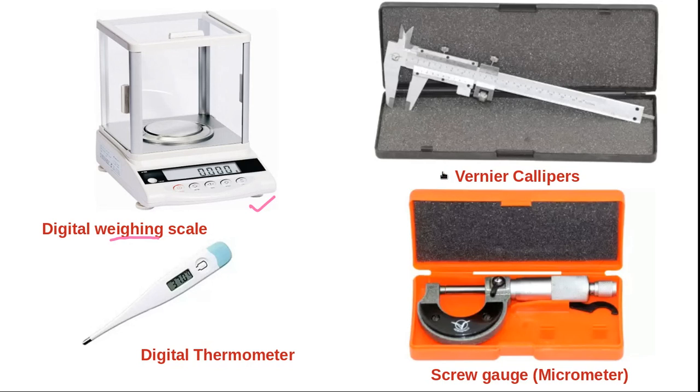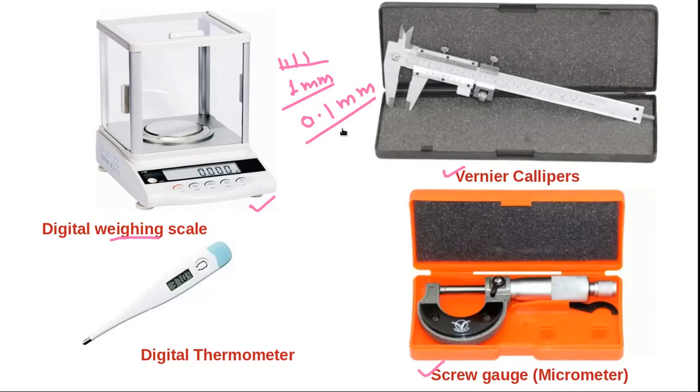And these two are the vernier scale and screw gauge. Generally you have seen in your physics lab, we use vernier calipers and screw gauge. These are mechanical types of measuring devices, but nowadays digital vernier calipers and digital screw gauges have also come. So what is the requirement of this vernier scale? For length measurement you use rulers. What is the minimum dimension you can measure? That is 1 mm through the ruler. But if you use vernier calipers, then you can measure up to 0.1 mm.